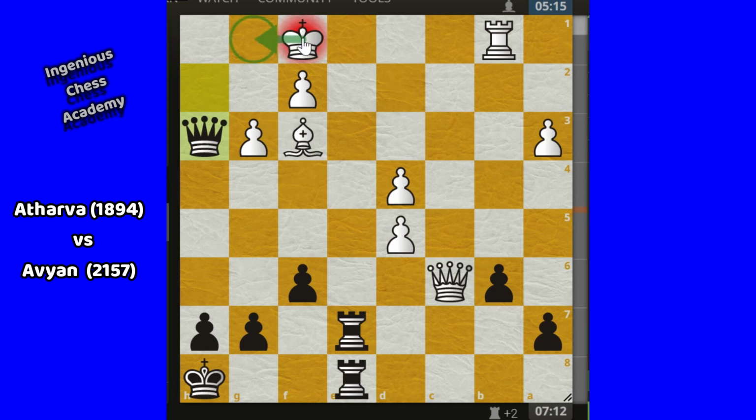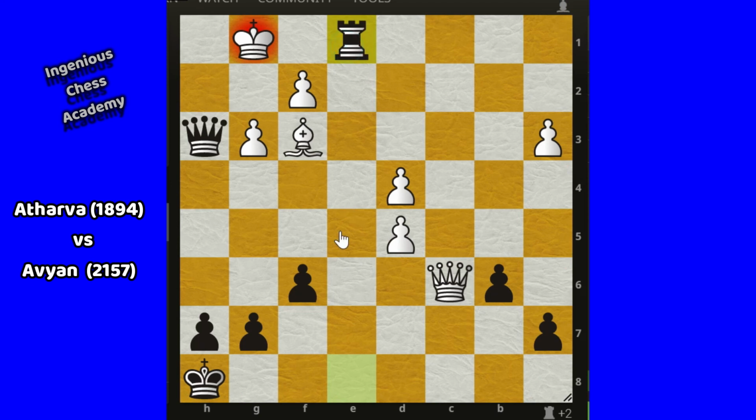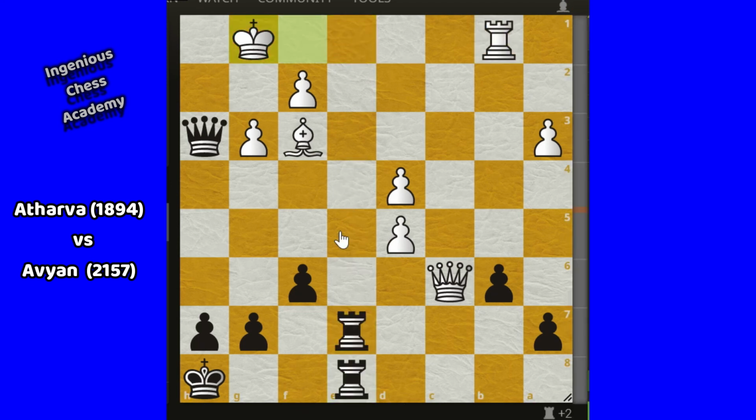If the king goes here, then it is checkmate. Check, rook takes rook, and then again check, and it is mate. So for that reason, here after the check, Atharva has to play bishop g2. There is no other good move.